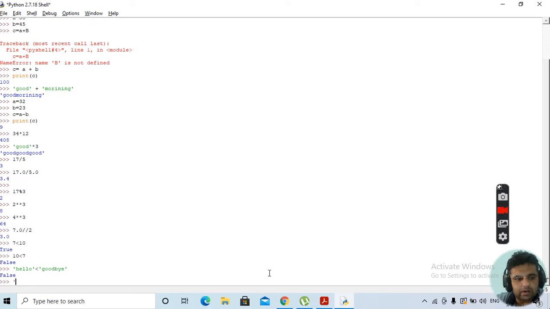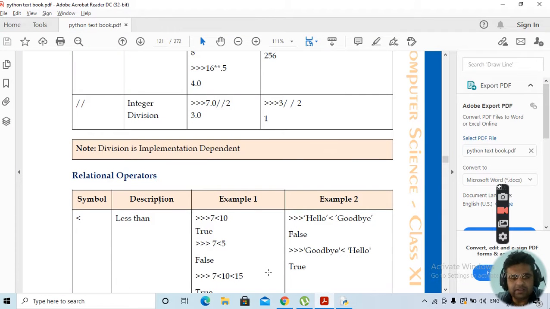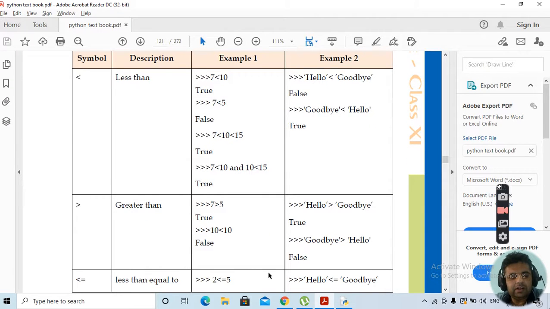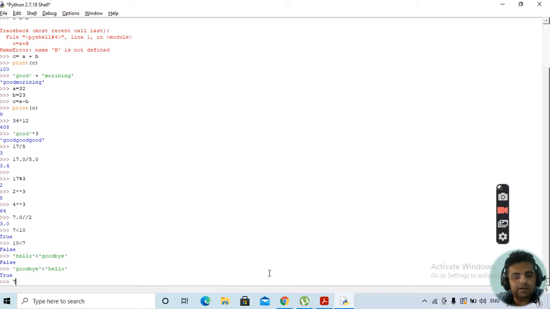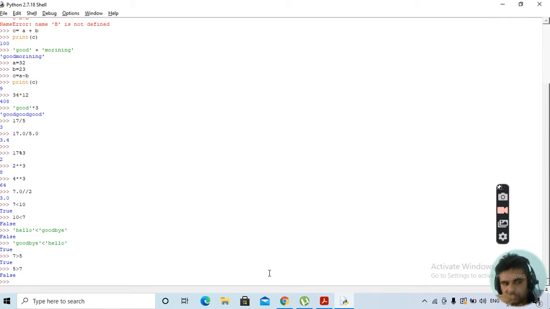If we write the other way around, goodbye compared with hello, this will return true. Similarly, we have greater than, which works the same way. 7 greater than 5 will return true. If we write the other way around, 5 greater than 7, this will return false.